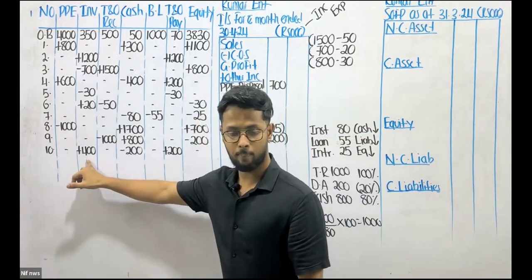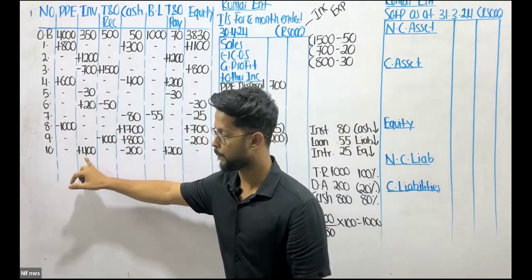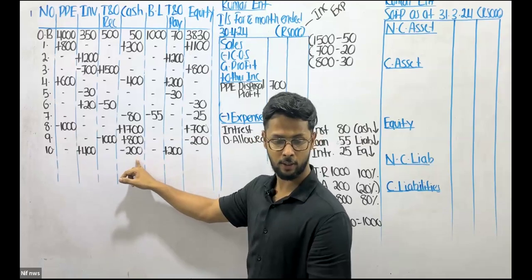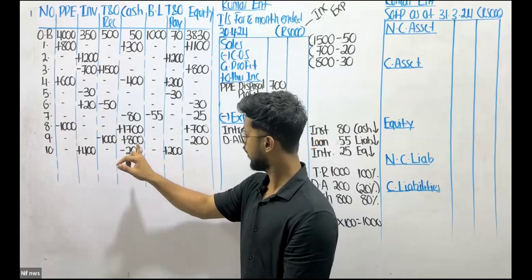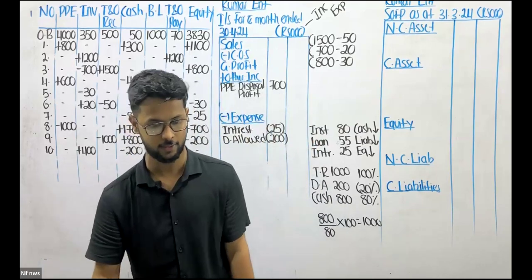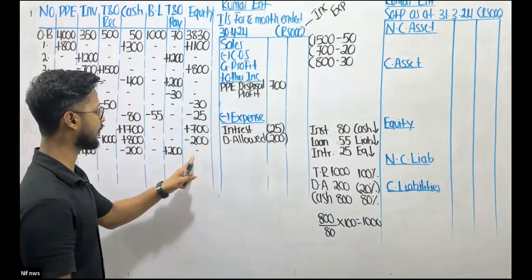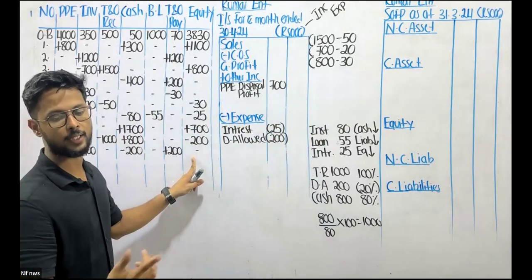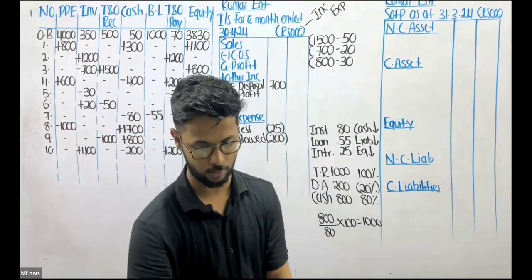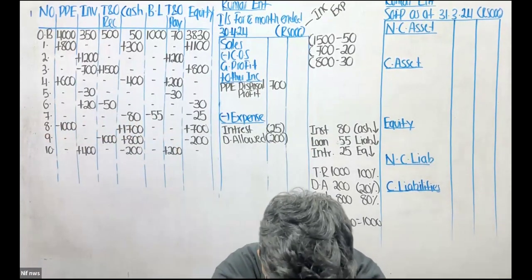So I'm purchasing goods costing 400,000, so my inventory goes up by 400. Out of 400, I paid 200, so my cash comes down by 200. The remaining 200, is it paid or payable? It is payable. So it's trade payable, increasing. Okay. Ask yourself, do we have an income or expense here? No. We neither have an income, nor do we have an expense. So proceed to the next transaction. Let's not waste time.